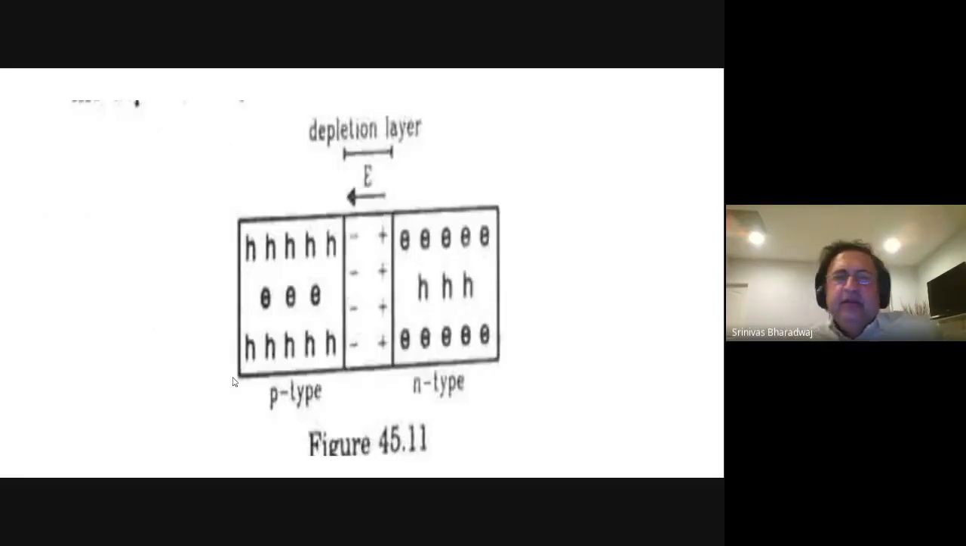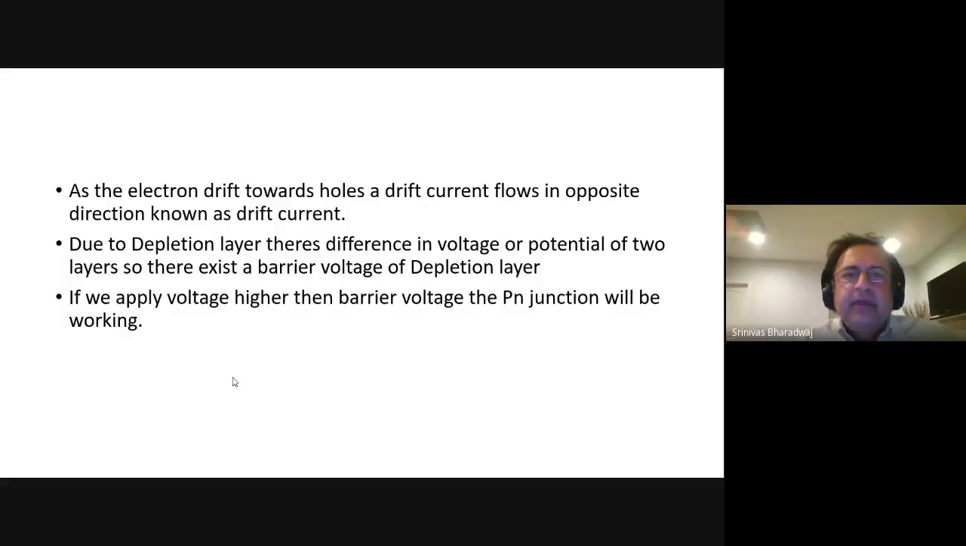Just like there, where there is a displacement current, this is also a little bit similar, but not exactly, in some ways. So there's an electric field between the E and the H. There's a plus side here, the minus side here. Therefore, the electrons drift towards holes, and a drift current is produced, which flows in the opposite direction. So the electrons flow this way, the current goes that way, as you know.